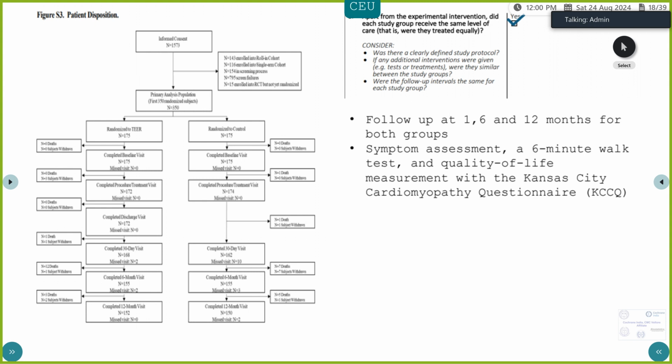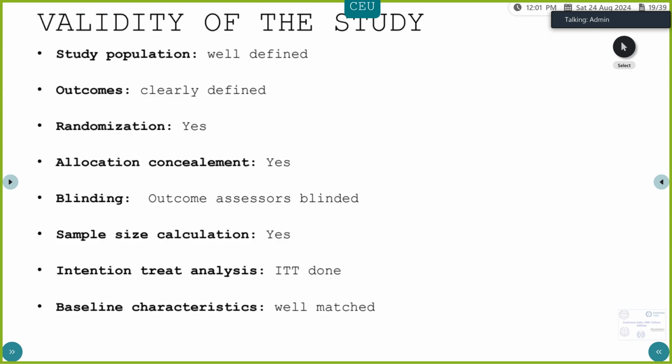Now, did each study group receive the same level of care? What we want to look at is, did the treatment arm receive, apart from the intervention, any other significant things that could change their outcome in terms of more follow-ups? But we can see that both the arms were followed up at 1, 6 and 12 months. So as per the diagram that they've produced, they assessed symptoms, 6-minute walk test and quality of life measurements at 1, 6 and 12 months for both groups. So one arm did not receive additional care as compared to the other, as per what they have mentioned.